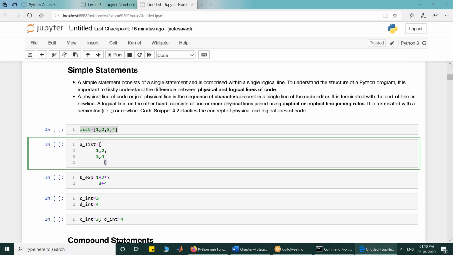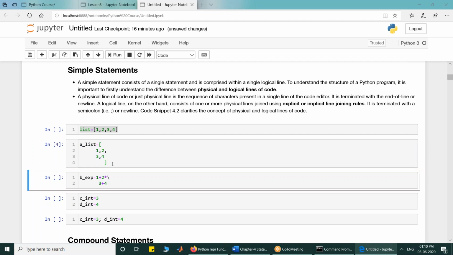The list assignment is one single logical line. Logically it is one, but physically, because it occurs in 4 different lines, there are 4 physical lines. So a simple statement is comprised within a single logical line, although it may be in different physical lines.